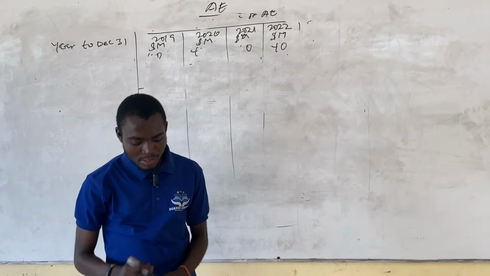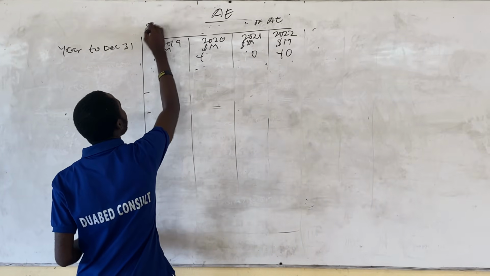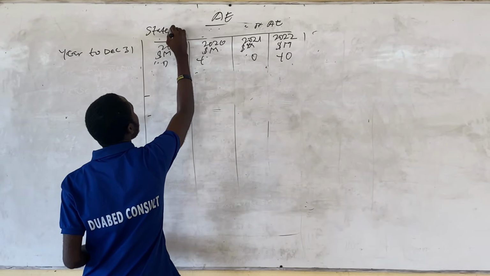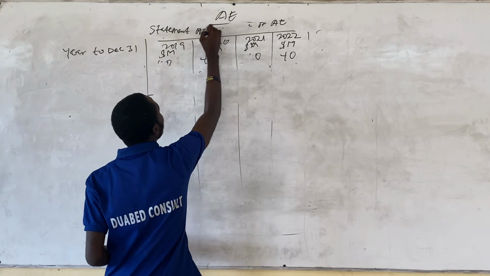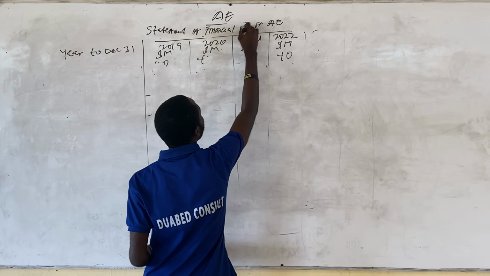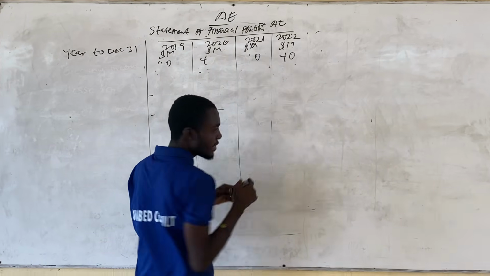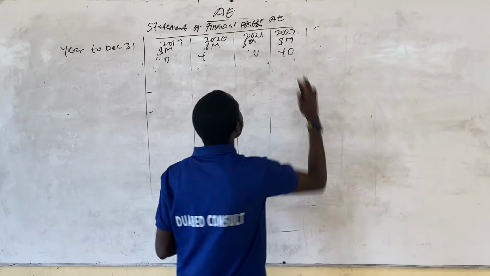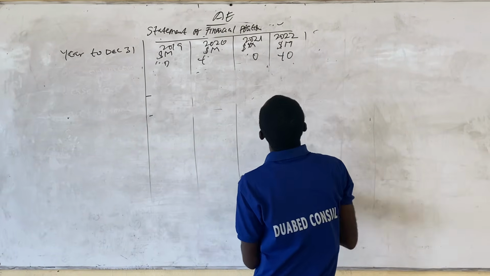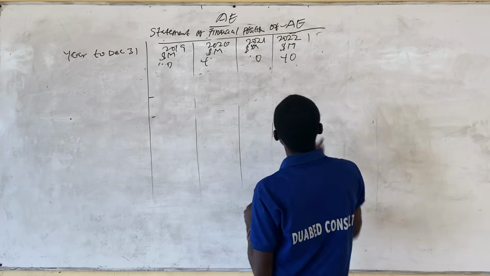That's the statement of financial position of AE, that's Aleph Enterprise.